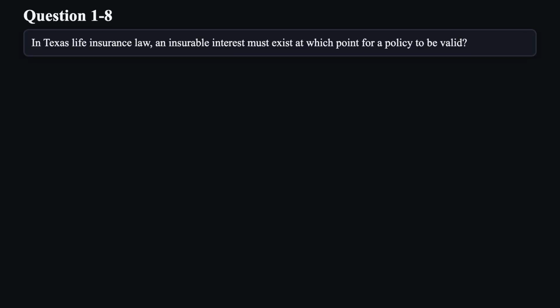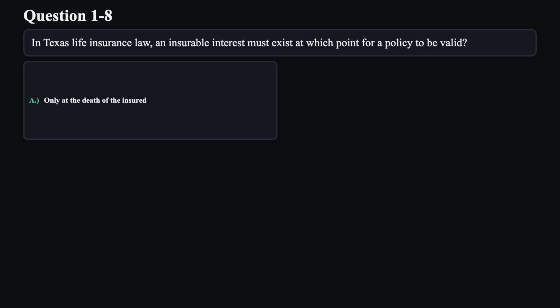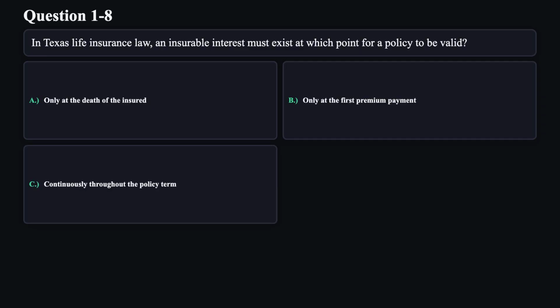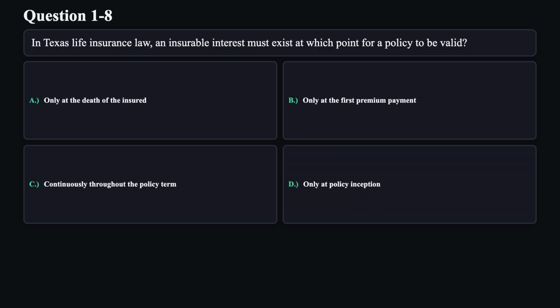Question 8. In Texas life insurance law, an insurable interest must exist at which point for a policy to be valid? A. Only at the death of the insured. B. Only at the first premium payment. C. Continuously throughout the policy term. D. Only at policy inception.